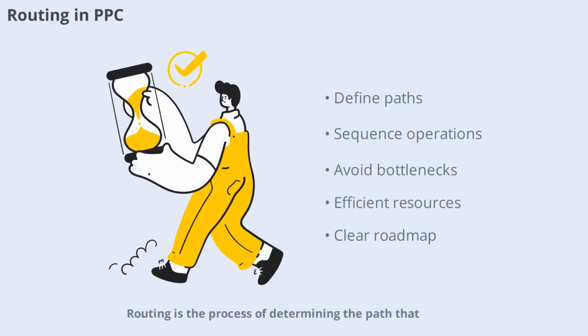Routing is the process of determining the path that materials and products will follow through the production system. It specifies the sequence of operations, machines, and workstations required to complete a product. Proper routing ensures efficient use of resources and helps avoid bottlenecks. It also provides a clear roadmap for workers and supervisors, making the production process more predictable and manageable.